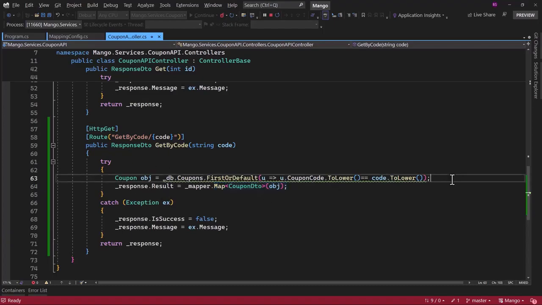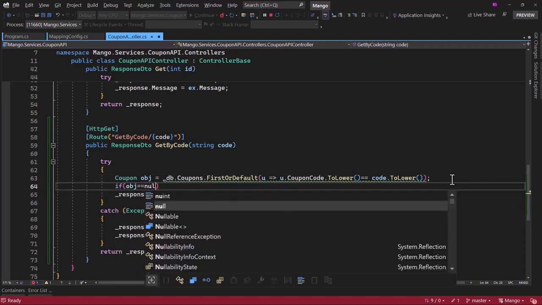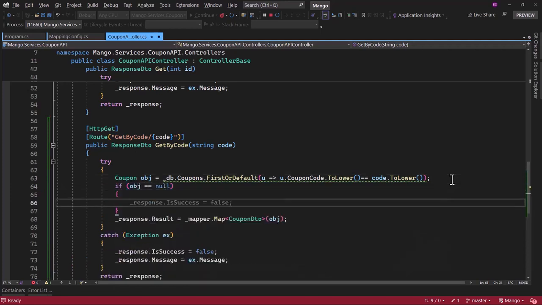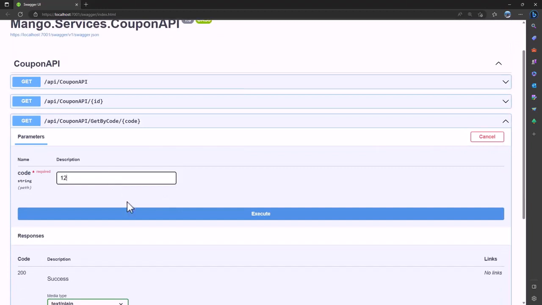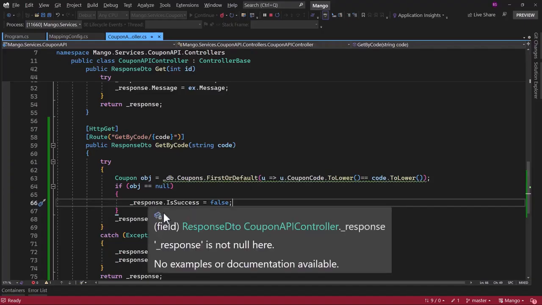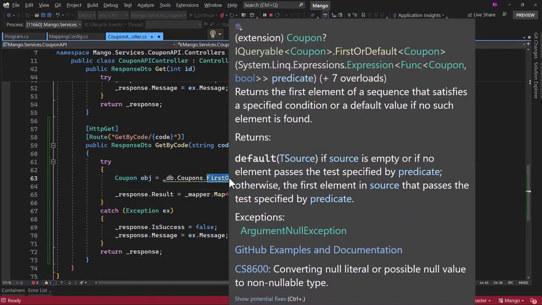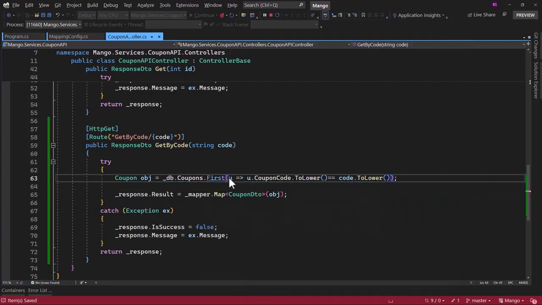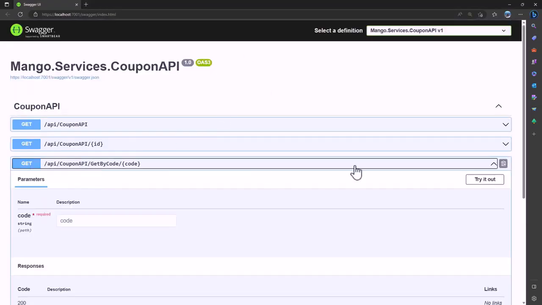Now if the obj is null here, if obj is null, then we can set the IsSuccess to be false. With that, if I go back, and if I try 12 here, success is false, and that looks good. If you do not want to add this, you can only use the First here. It will throw an exception. We are catching that, and that should also work.